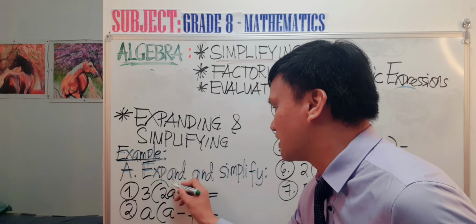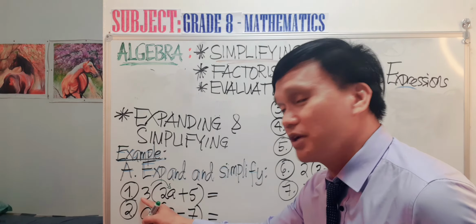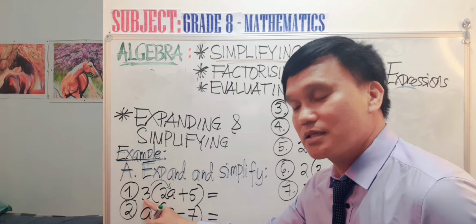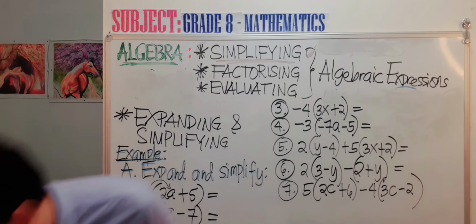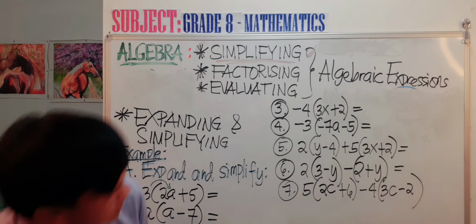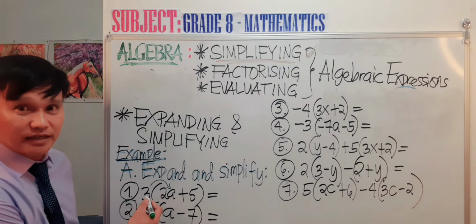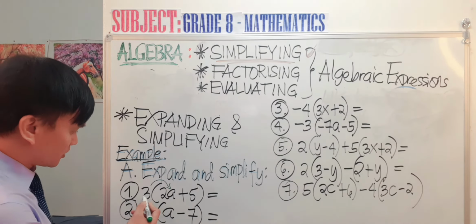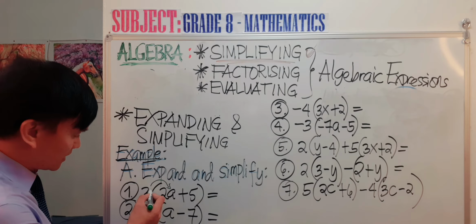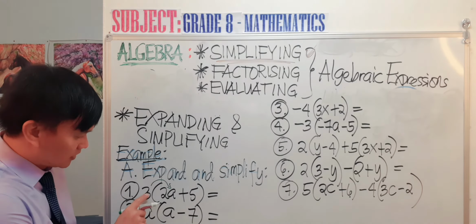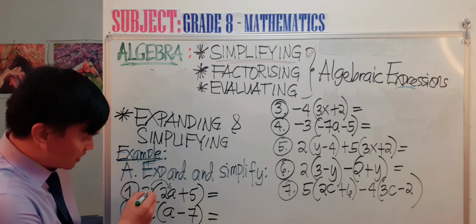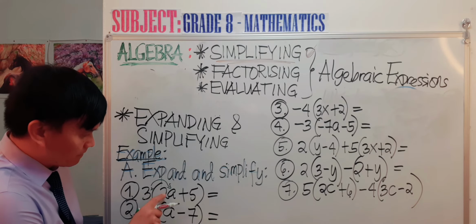So we have 3 times 2a. 3 is positive, and the operation outside the brackets is multiplication. So that would be multiplication over here, 3 times 2a.